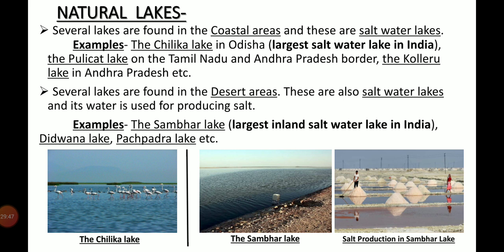And several lakes are also found in the desert areas. These are also salt water lakes, and its water is used for producing salt, like the Sambar Lake, Didwana Lake, Pachpadra Lake in Rajasthan. Here remember, the Sambar Lake is the largest inland saltwater lake in India. Here the first picture is the Chilka Lake and the second picture is the Sambar Lake. Both are saltwater lakes.